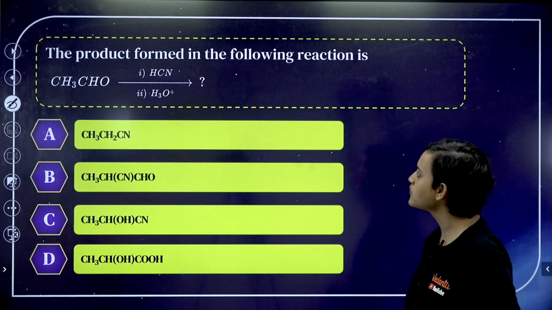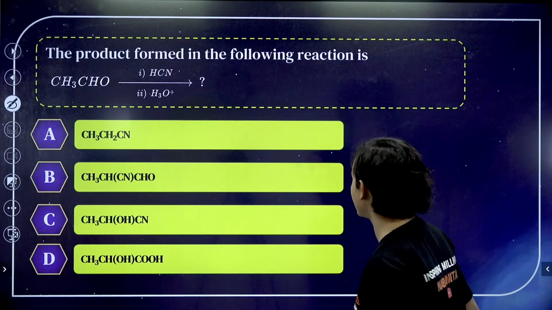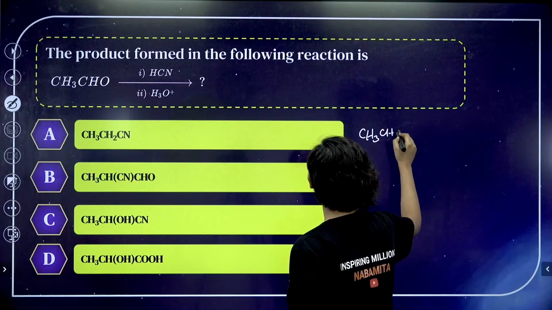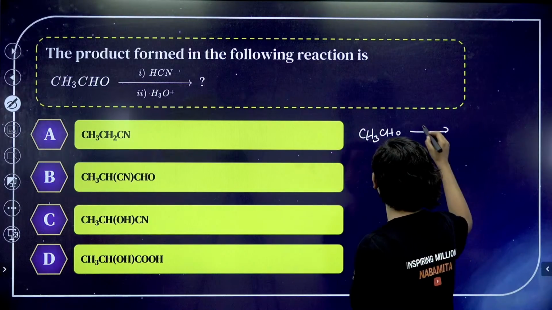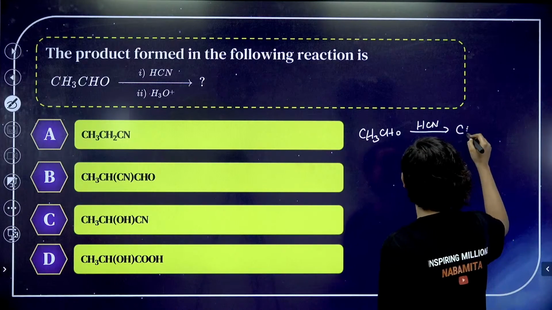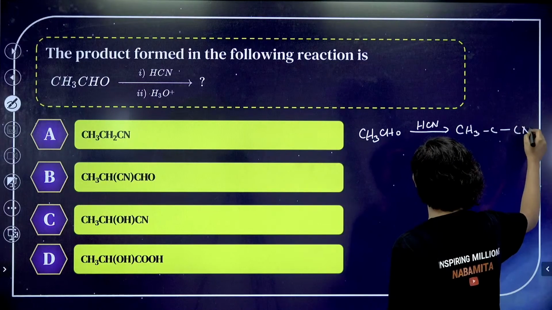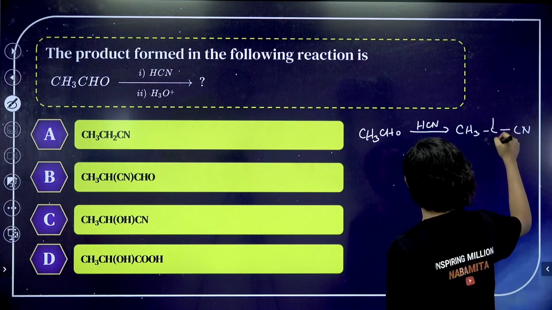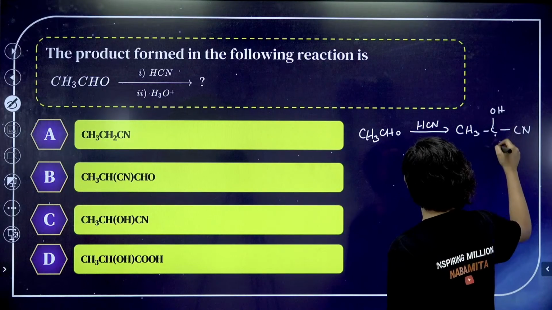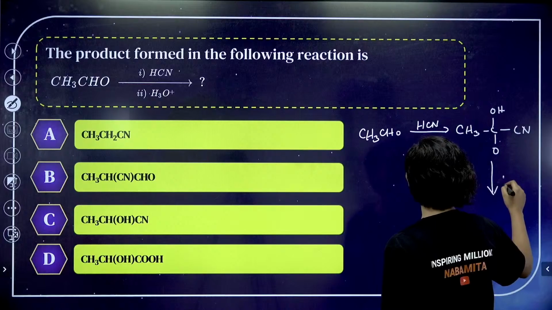Chalo, moving on. The product formed in the following reaction. Acha, CH3CHO. Alright, let's try to do it. They are saying that first we have to add HCN. If I add HCN, then it will be CH3CH, with CN here, OH will get added here, and this will be an O. Then what will happen?